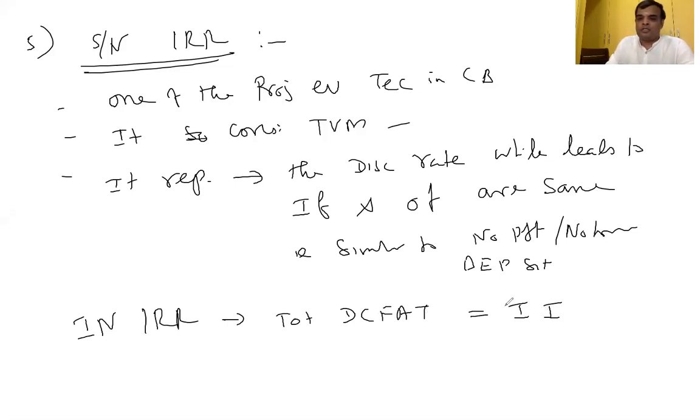Therefore, inflow and outflows are one and the same, meaning zero profit. Therefore, in IRR, our net present value should equal 0. In IRR, profitability index is equal to 1. Now, what about the acceptance rule with respect to IRR?